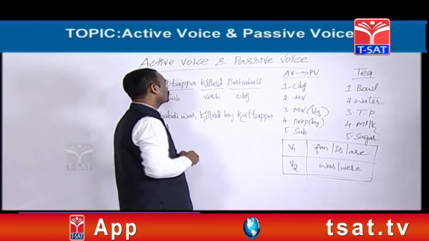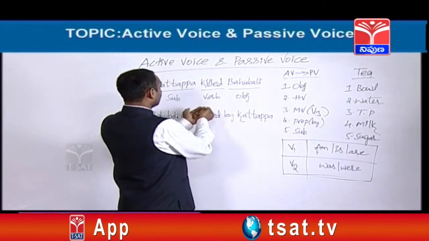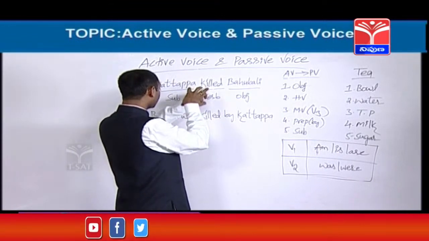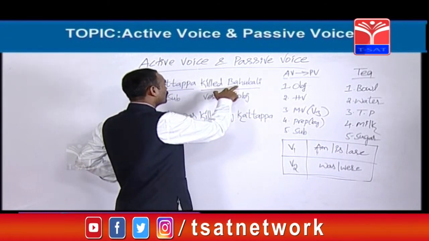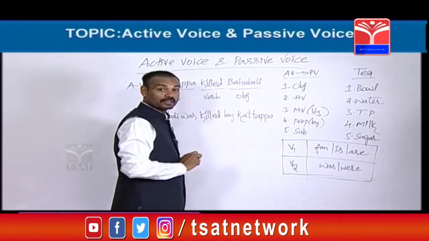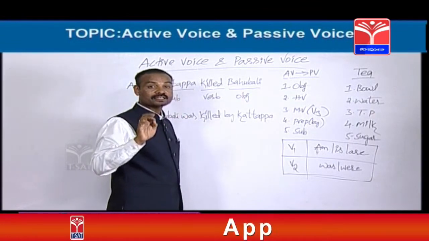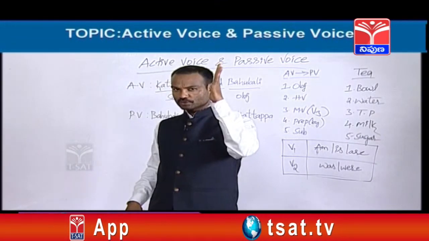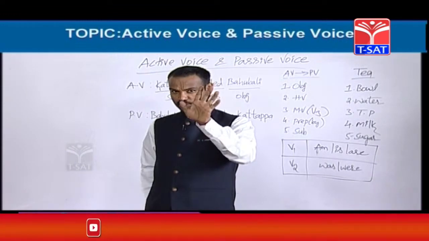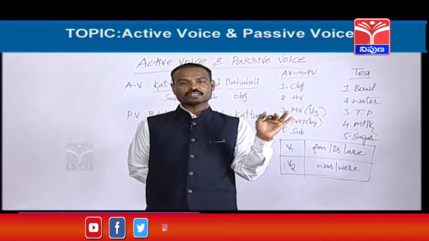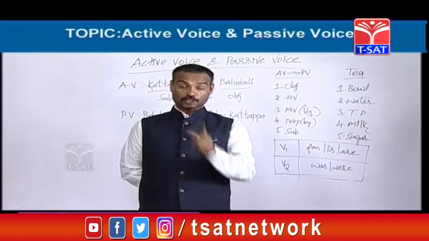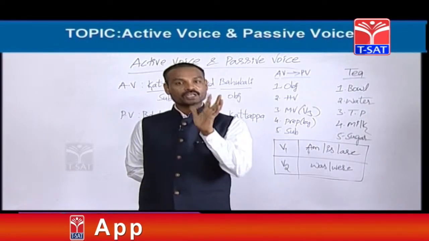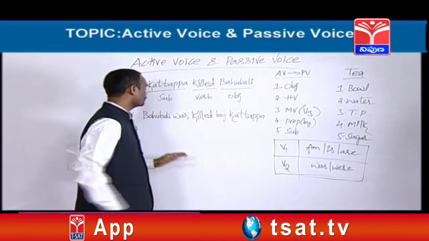For example, this is the verb here, killed. Whom? Whom did he kill? He killed Bahubali. Right? The coming answer is called as object. So we came to know object. How to find out object? Whenever you would like to know where is the object in the given activize, first you should catch the verb in the given activize. After catching the verb, you should ask a question by using what or whom. Whom did he kill? The coming answer is called as object. So Bahubali is object. Yes.